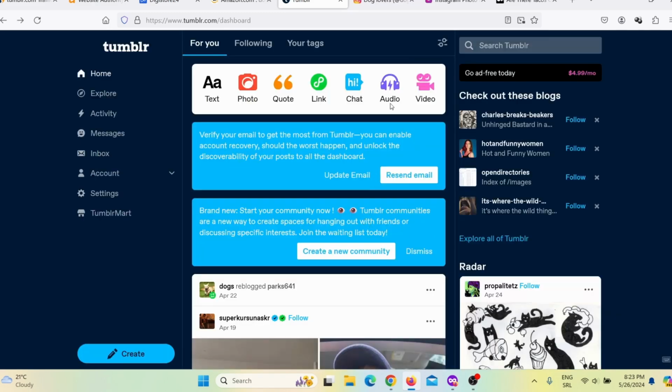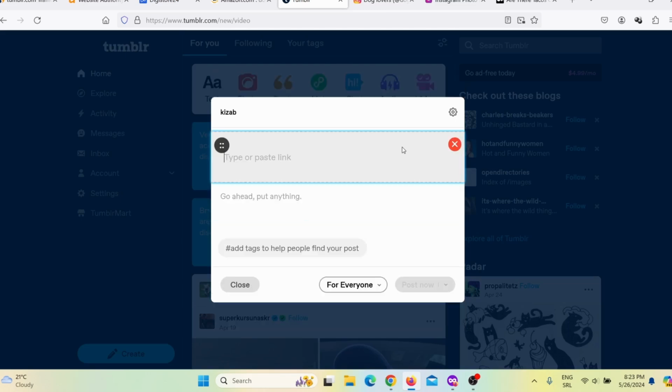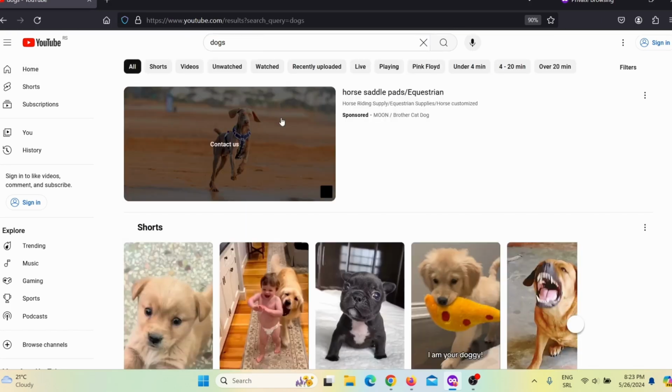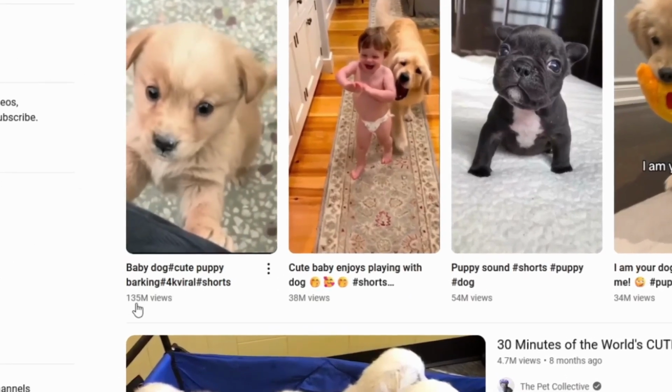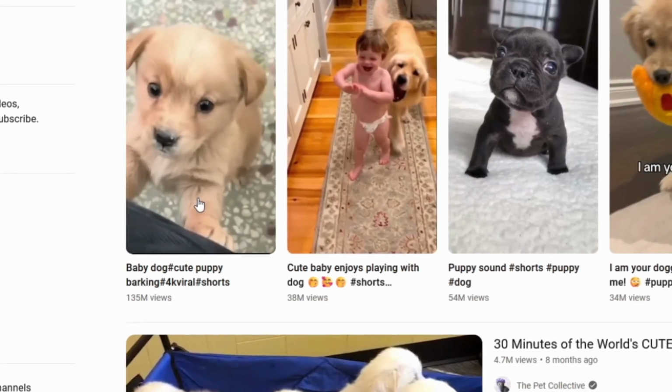And also what you can do, you can add some audios, but that doesn't work that well. Also really, maybe even the best way is to add videos, okay? Again, you can upload videos from your own computer, or you can add videos from different kinds of social media. So for example, when I click here, all I have to do is find good videos, and I can find good videos on YouTube as YouTube Shorts. So I will simply search here for dogs, press enter, and here I can see most viral dog related shorts, 135 million views. Now this is surely a good video because it got 135 million views.